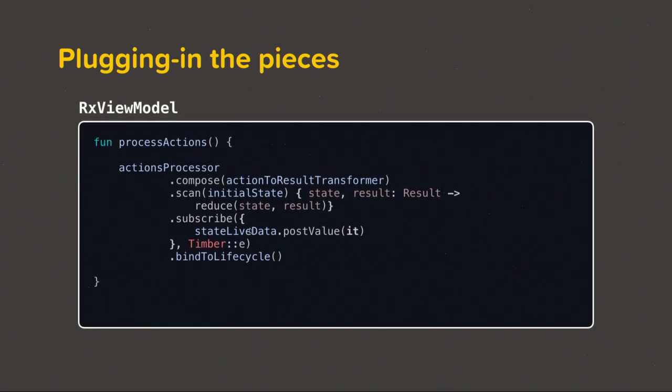Whenever the state changes, we post values to the live data. And finally, I've added this small extension function on disposable. It adds it to a composite disposable, and when our view model is destroyed, it can dispose of our disposables. So let's try to convert this to use flow.